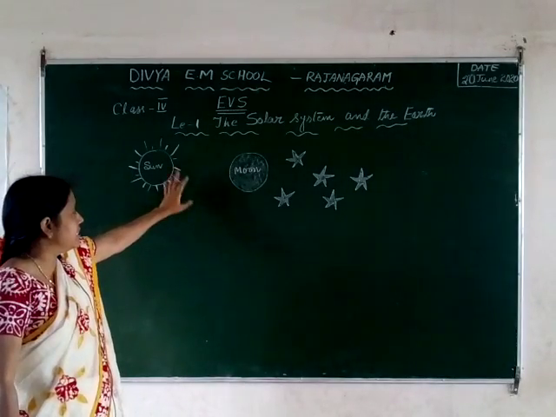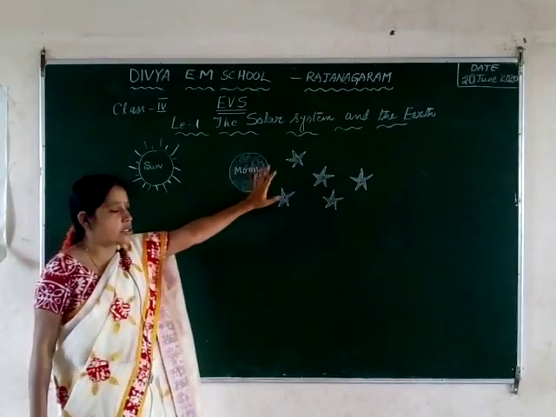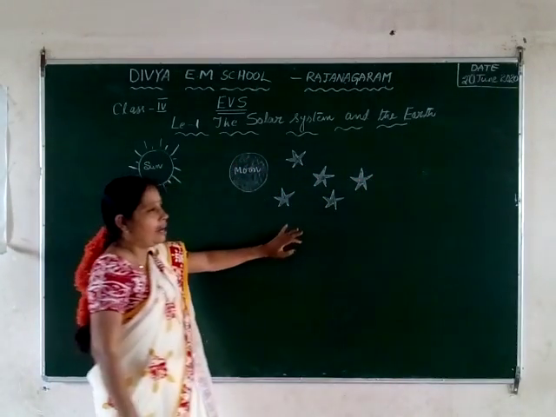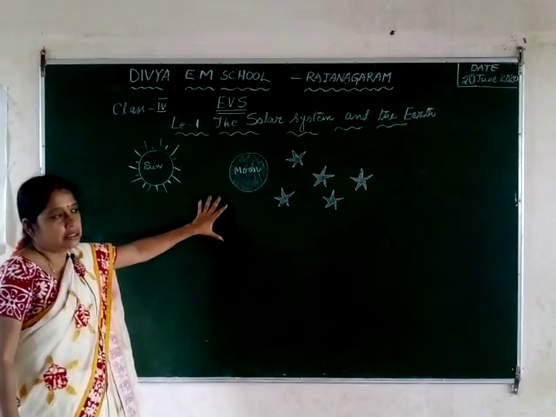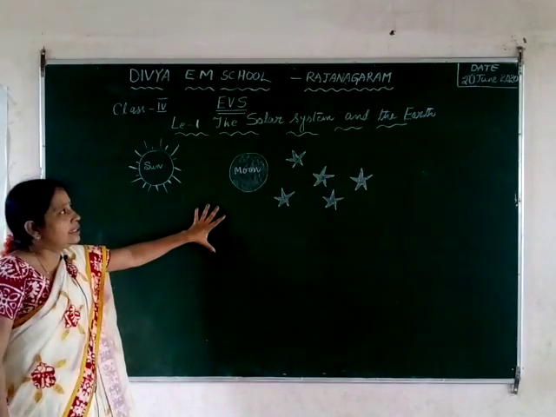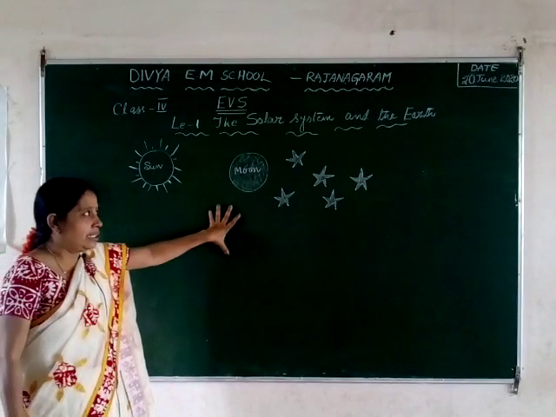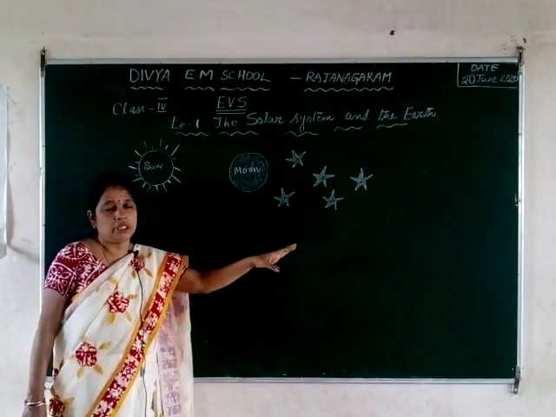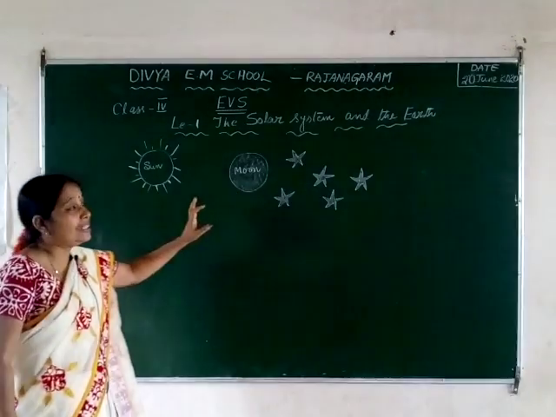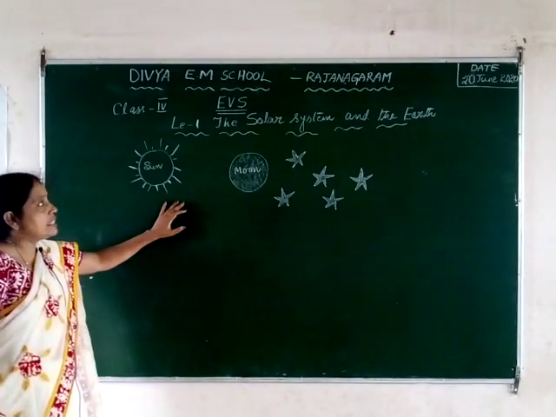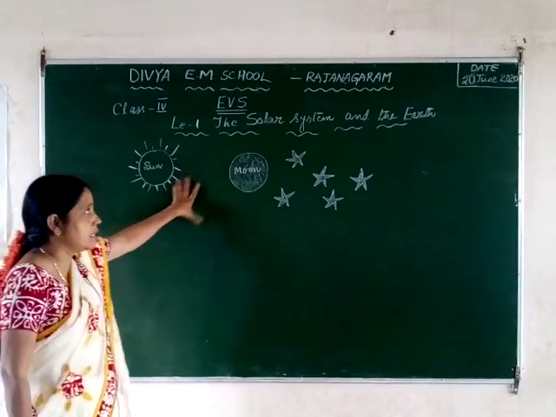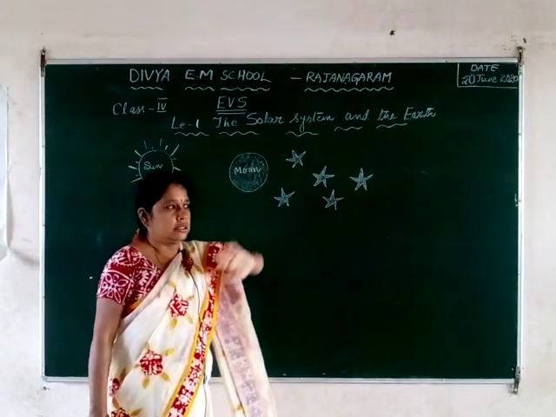Fourth class, the first lesson, the solar system and the Earth. In the third class, we discussed what we call the Earth, why Earth is called a living planet, and what the shape of the Earth is. All these things we discussed in the third class EVS first lesson. Now in the fourth class, the first lesson is the solar system and the Earth.